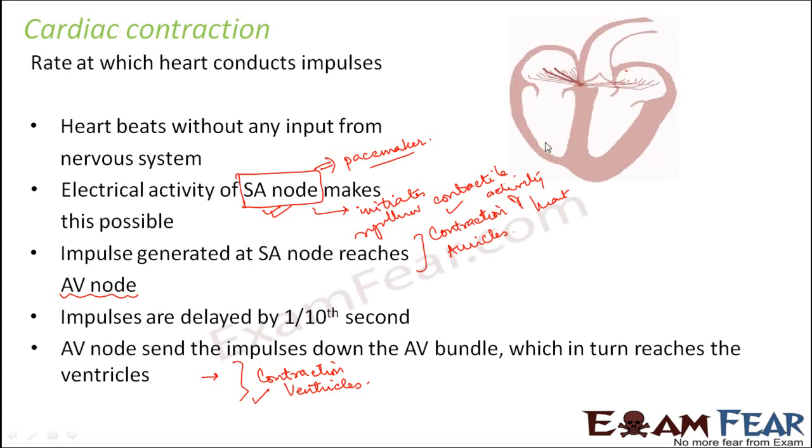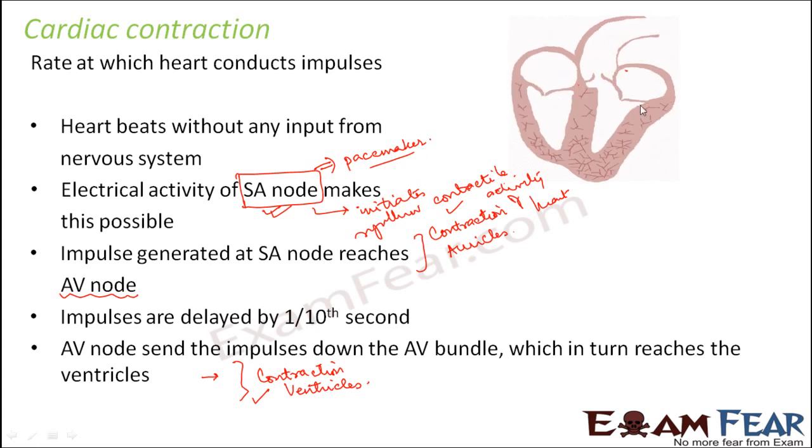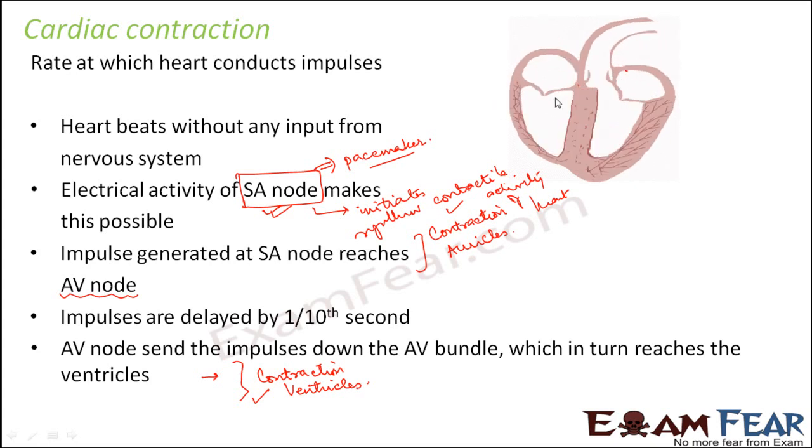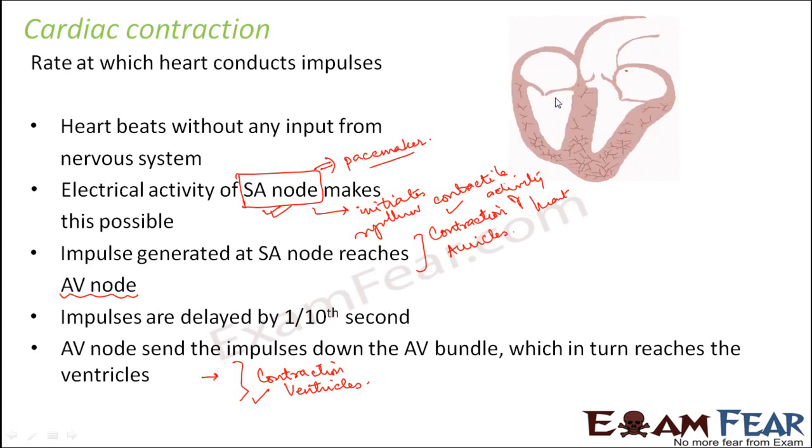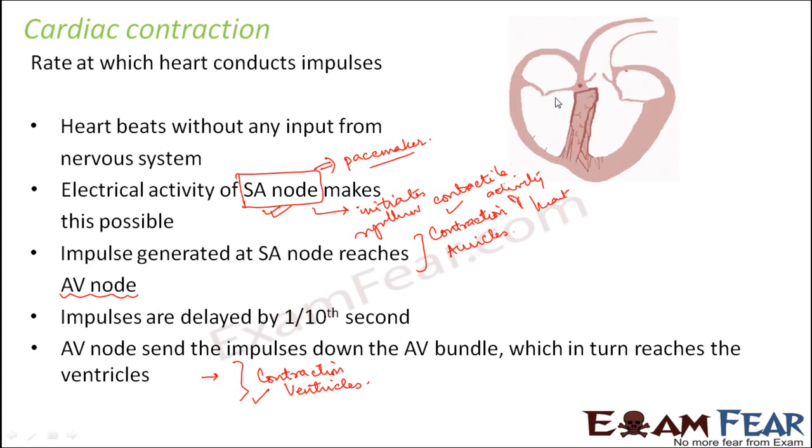So in this picture you can see that the contraction and expansion is not only because of the signal, but the valves also play an important role, because you can see the valves are also opening and closing. So when you talk about the cardiac cycle, the first role is played by the nodal tissues, because they tell the chambers to contract. If they do not send the electric impulses, then the chambers will not contract, and if the auricles and ventricles do not contract, then the opening and closing of the valves will not happen. So the entire process will stop.